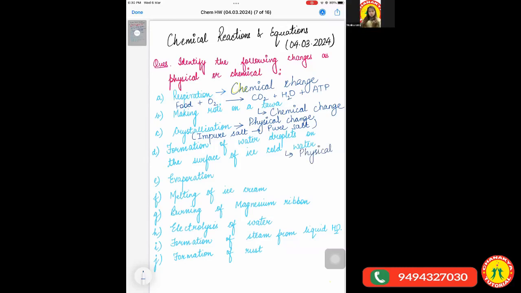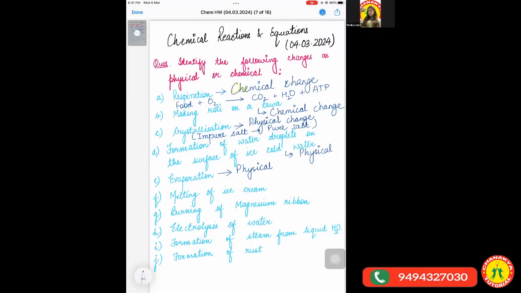Fine. So Siddhishri, can you answer now? No. Aryan, tell me about evaporation. What do you think? Is it a physical or a chemical change? Physical change, ma'am. Yes. Again, it's a physical change because it involves only the change of physical state. Nothing new is being formed.